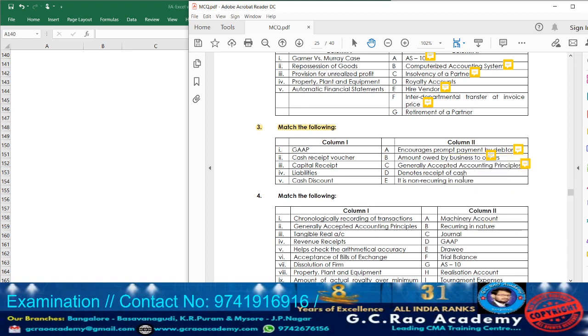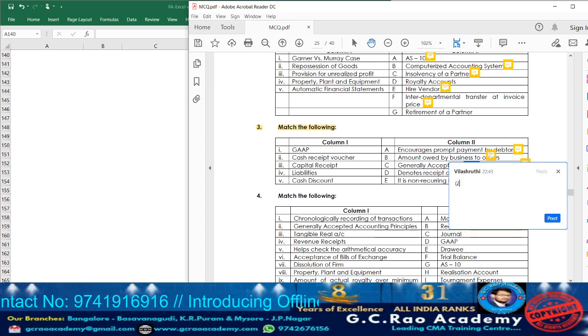Next, denotes cash. Receipt of cash means from where? Cash receipt voucher. So against that, write down point number 2.